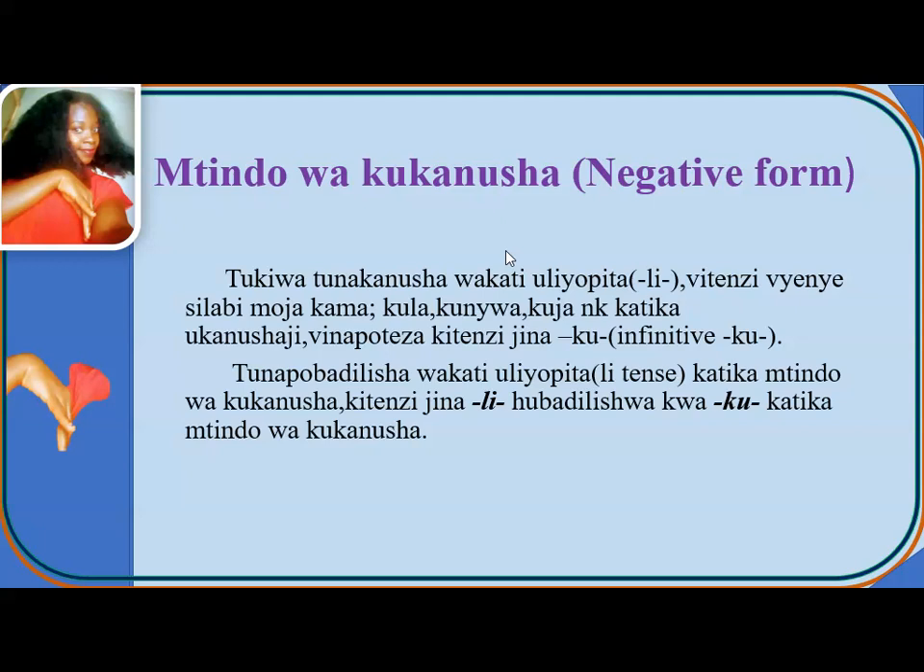So in short, monosyllabic verbs are verbs which have only one syllable. They are pronounced once. And in past tense, which is wakati uliopita, when we are putting in negative form, they lose what? They lose ku. If it is kula, it will lose this ku and remain with la. If it is kunywa, it will lose this ku and remain as nywa. If it is kuja, it will lose this ku and remain with ja.